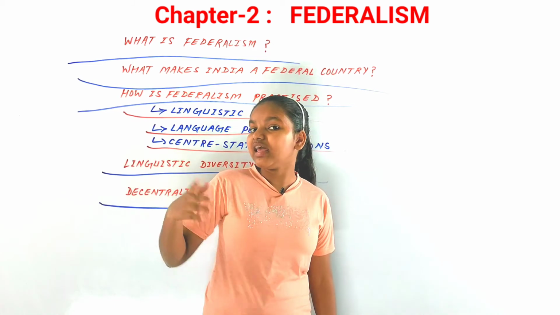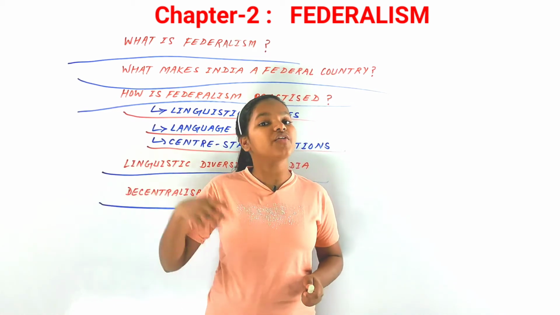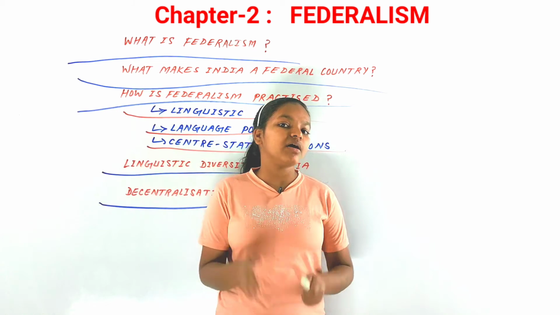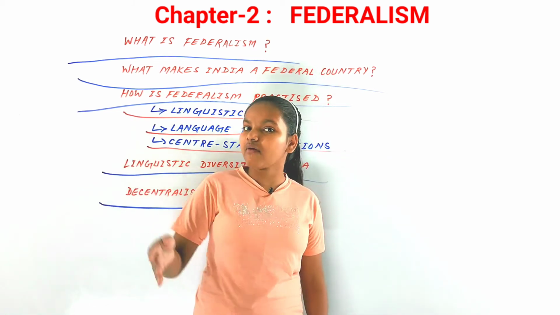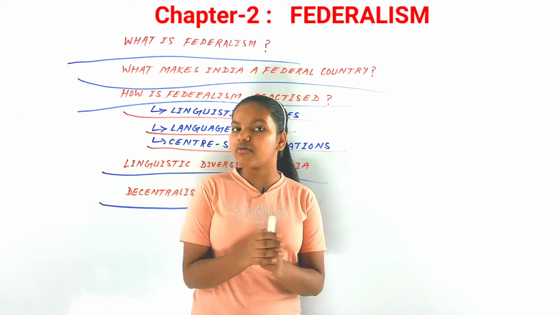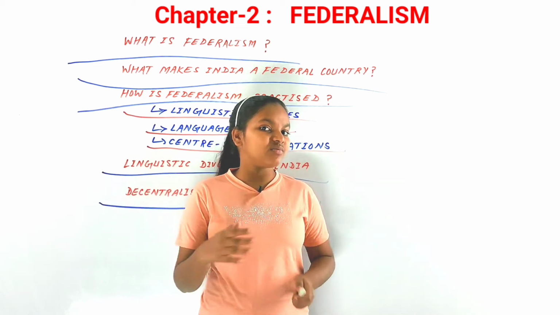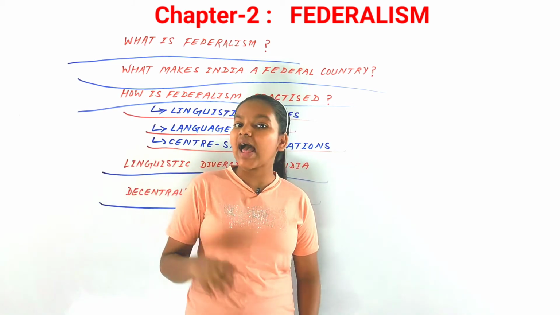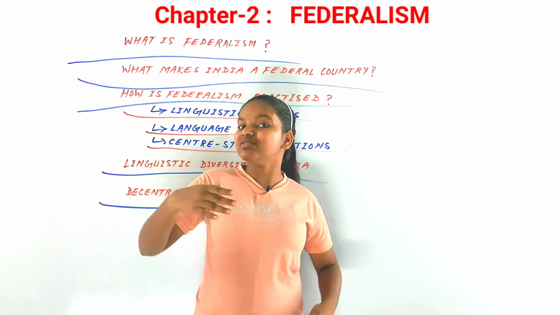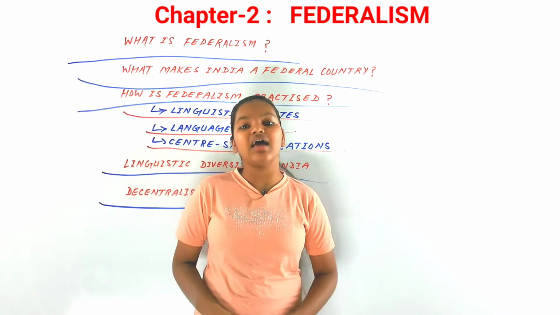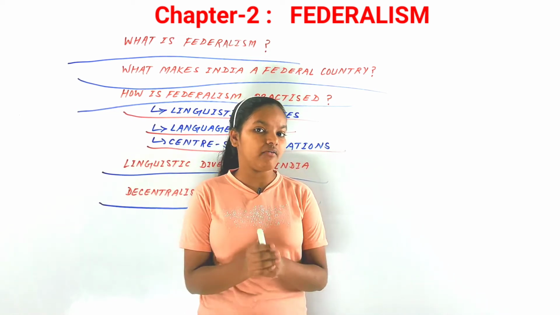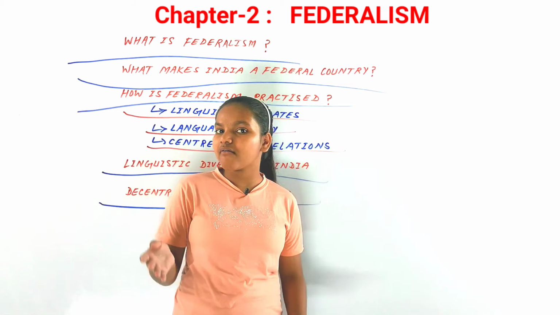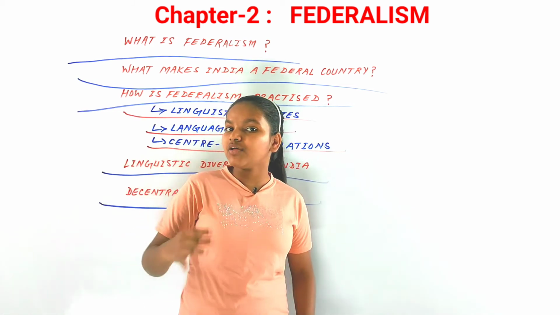The Gram Sabha has to meet at least twice or thrice a year to check the budget presented by the Gram Panchayat and how the money is used in efficient works.